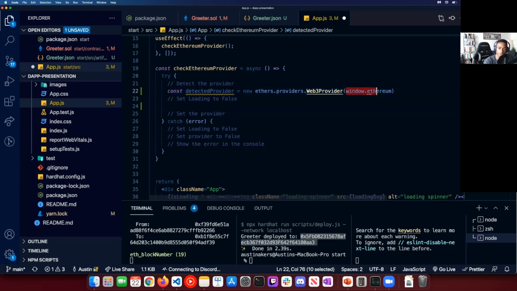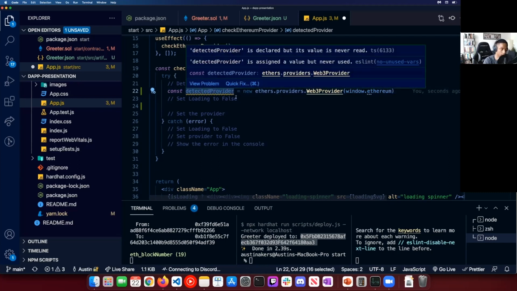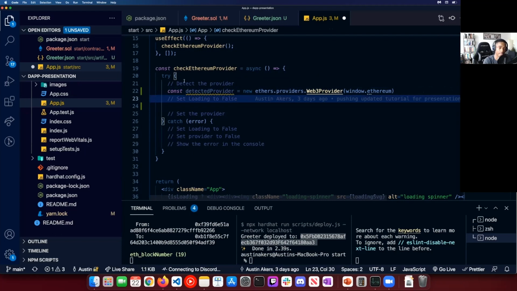But we just want to see if there's a Web3 provider, which is essentially the new way we interact with things and whatnot. So the whole decentralization thing. We want to see if there's a window.ethereum object. So as I said, we set it to that, and we're going to try this. Now we put this inside a try catch because if there is an error, we'll be able to catch it and we'll be able to log that error.